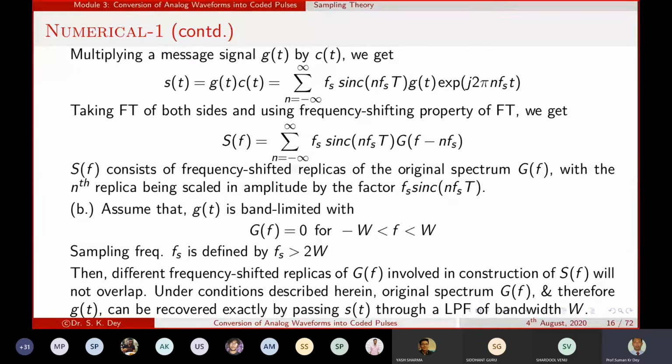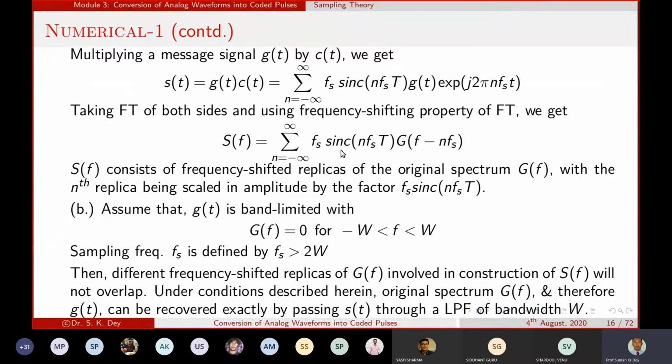So these are the frequency shifted replicas. When you take the Fourier transform of the modulated signal, it shows that there will be replicas separated by n f_s, and there is an amplitude scaling, which is a constant value, the amplitude factor of the modulated signal, and that factor is this.